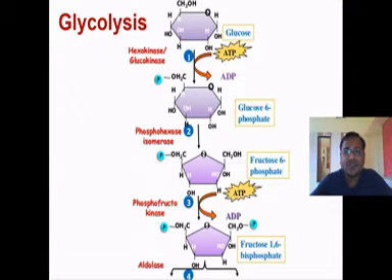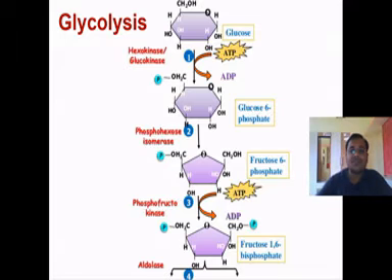It is one of the important metabolic pathways to produce more and more ATP energy. The ATP generation is initiated through glycolysis.